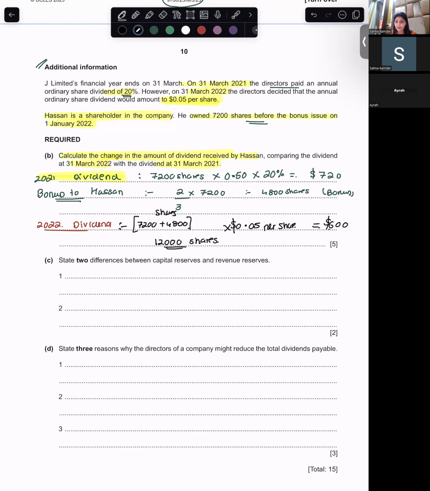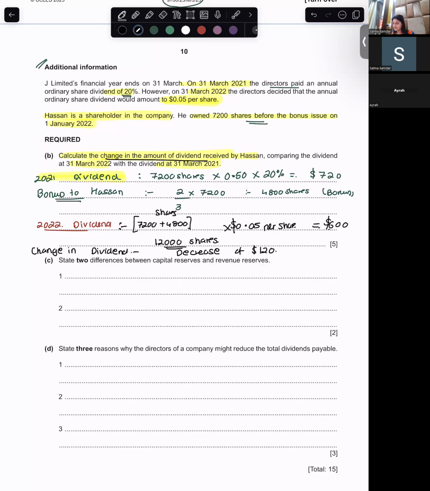So what do they want us to calculate? The difference, the change in the amount of dividend. So change in dividend is how much? 120. Decrease or increase? Decrease. So a decrease of $120.